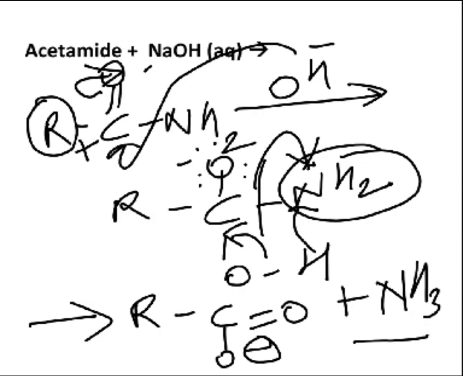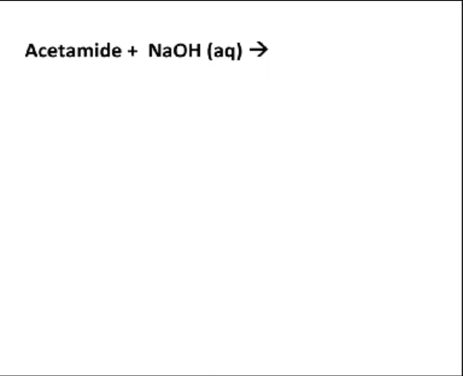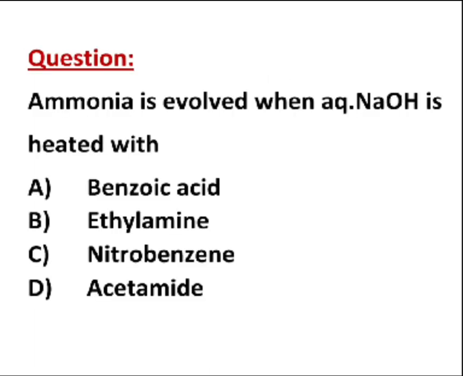Now let us move to the main question again so that we can take the right answer over there. So let us conclude. Ammonia is evolved when aqueous NaOH is heated with... What about benzoic acid? What did we get there? You got sodium salt of carboxylic acid along with water as a byproduct. Next was the case of ethylamine. Ethylamine has a very low Ka value. Dissociation constant of acid is very low in this case.